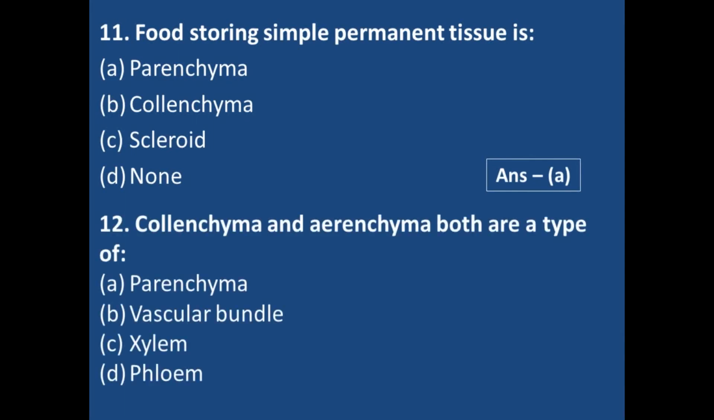Next one, collenchyma and chlorenchyma. Both are a type of parenchyma, vascular bundle, xylem and phloem. Answer is A, parenchyma. The collenchyma and chlorenchyma, they are a type of parenchyma. Actually, they are the modification of parenchyma. Parenchyma is modified according to different function. So, collenchyma and chlorenchyma, they are the modification of parenchyma.